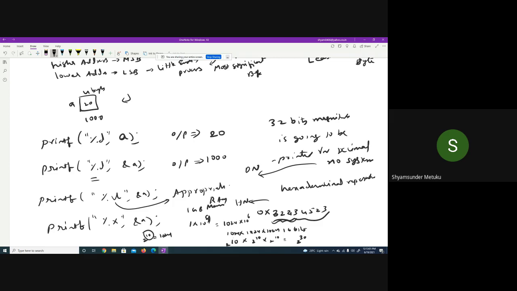So how many bits are required to represent 1 GB memory? 30 bits, isn't it? For 2 GB memory, how many bits are required? One more, 2 power 1, isn't it? So is it not 31 bits? And 4 GB RAM is 2 power 2 into 2 power 30, so 32 bits.